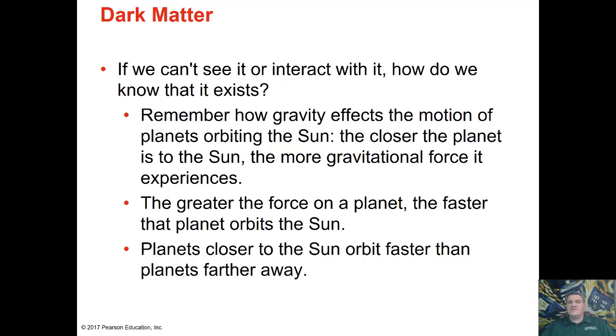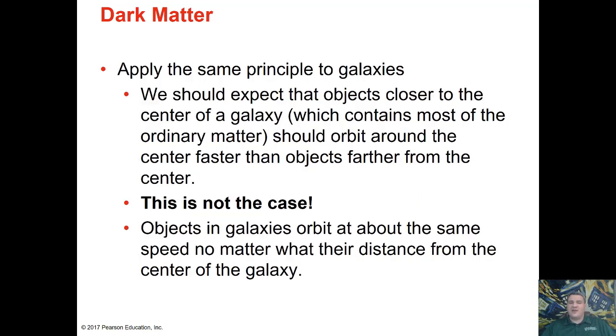Well, we can actually use a similar idea and apply it to the entire galaxy. What we find is out towards the edges of the galaxy, we should start to see stars slowing down, similar to what we see for planets within our own solar system, just because there's not enough matter there to keep them going really, really fast. However, we see that they are not slowing down like we would expect. Instead, they've actually kept the same speed as closer into the middle of the galaxy.